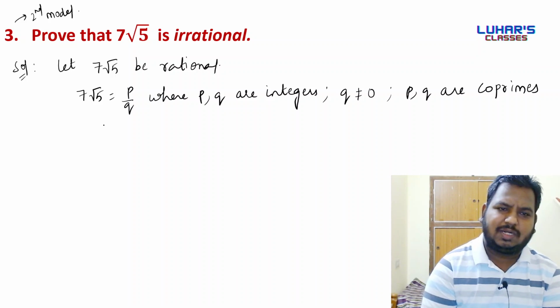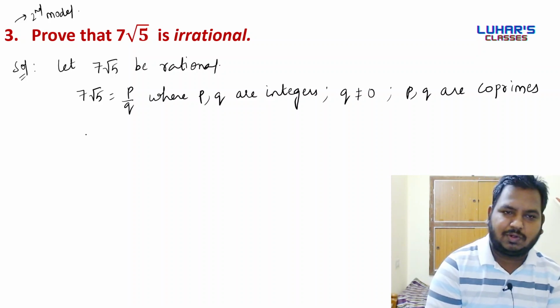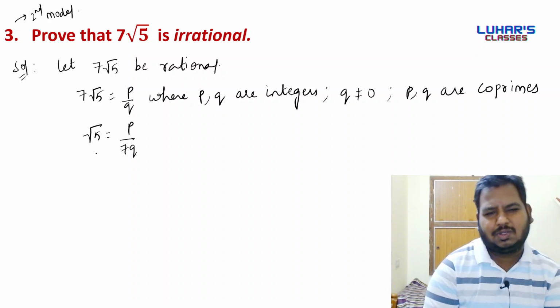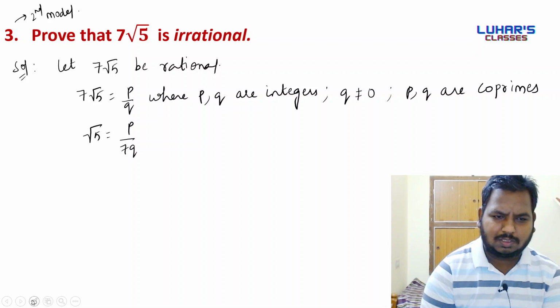So we'll transpose 7 to the right hand side. What are we going to have? We are going to have root 5 equals p by 7q. Now the same logic we have to apply here.